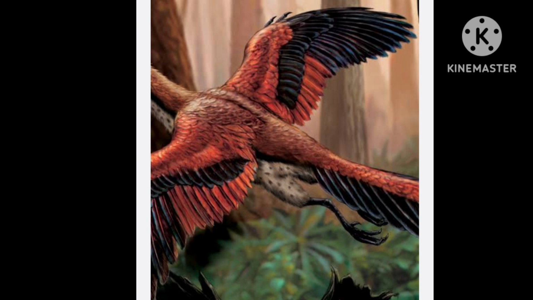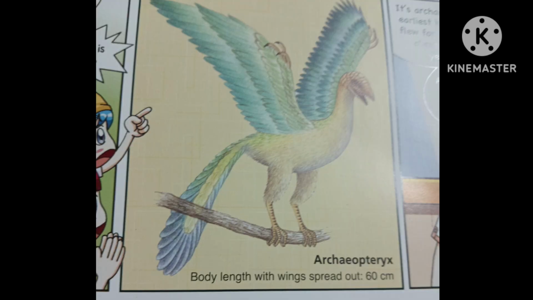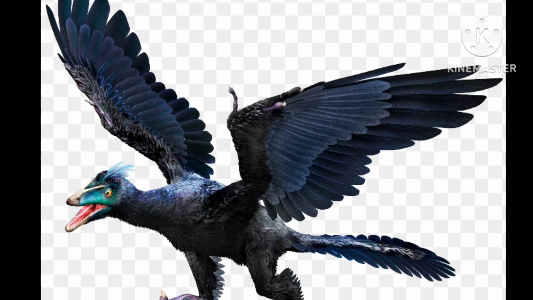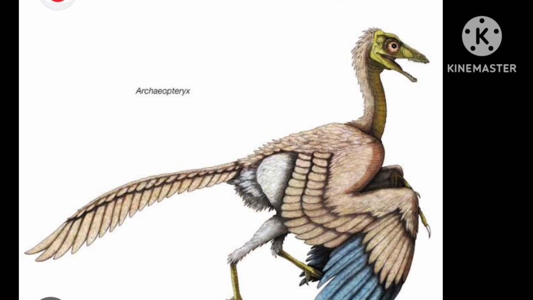So guys, this bird is an Archaeopteryx. Its body length with wings spread out is 60 centimeters. It can't fly that well, but it's a very huge animal or a bird.